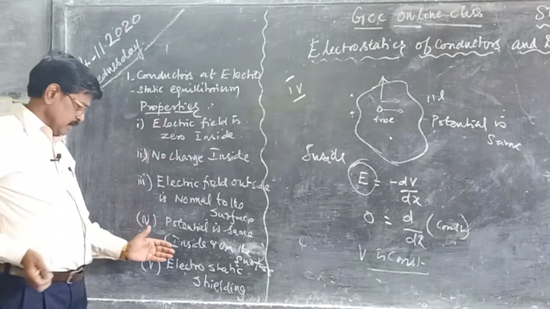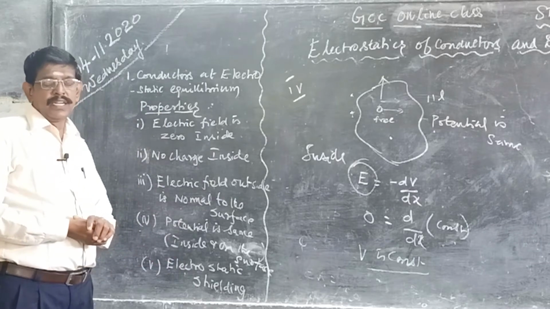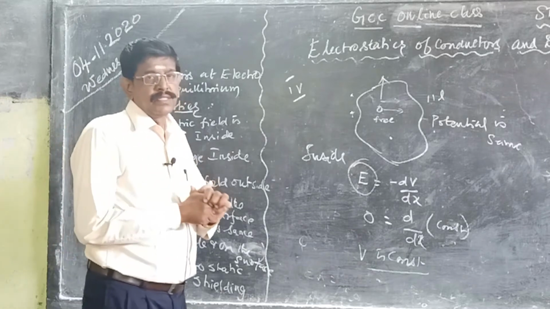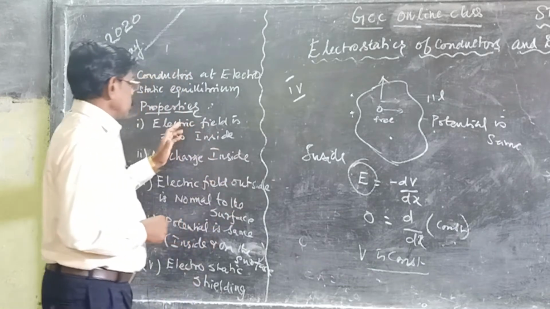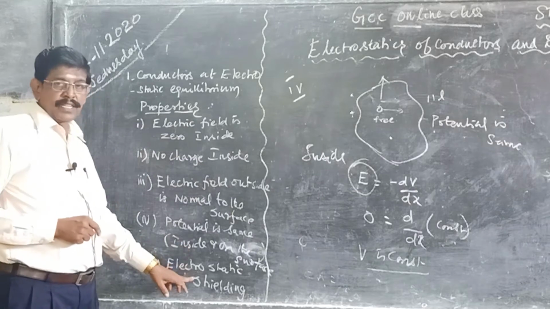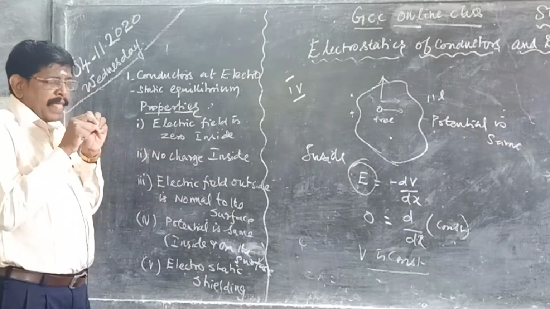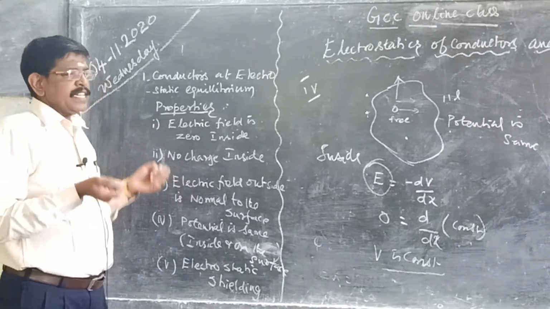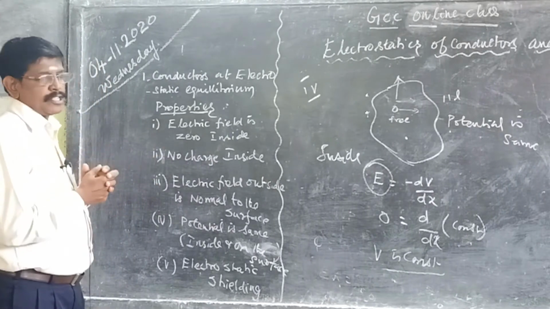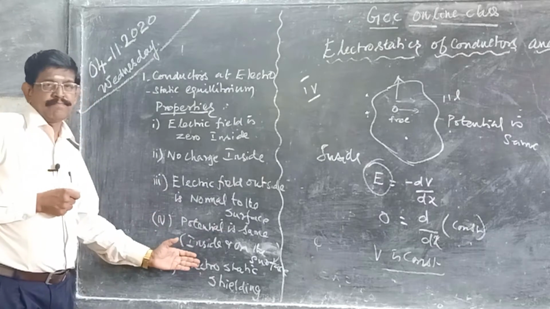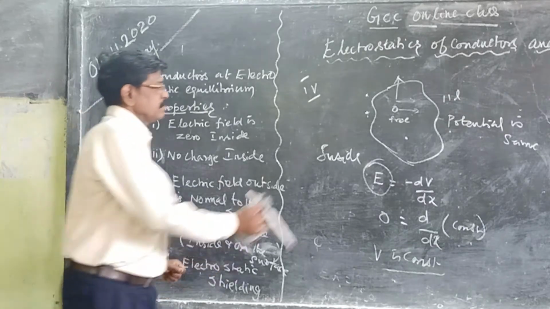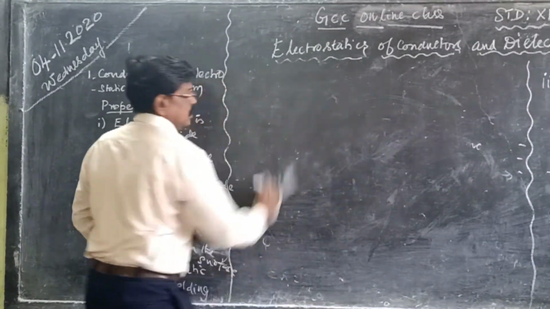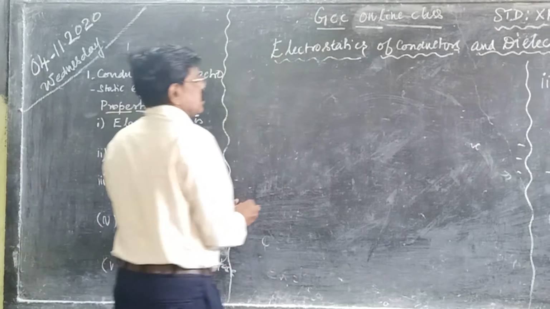Using this property, the last one, electrostatic shielding. What is the meaning of shielding? Shielding means which prevents. Electric field is zero. Using this property only, the shielding arises. Since the electric field inside is zero, anything can be prevented from the electrical disturbance. That is called shielding. Suppose you take a conductor, there are external disturbances.